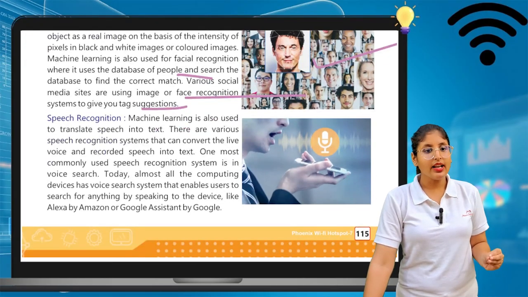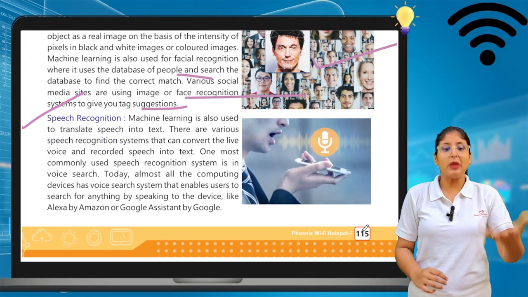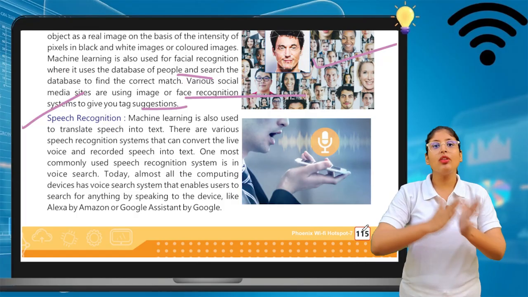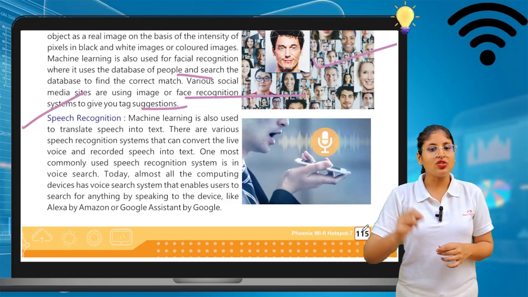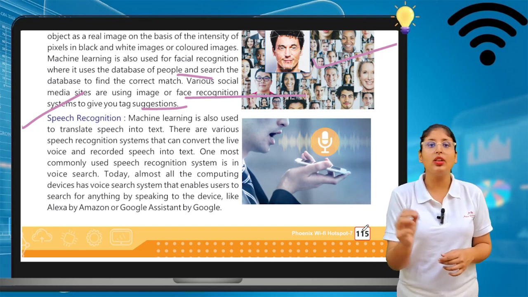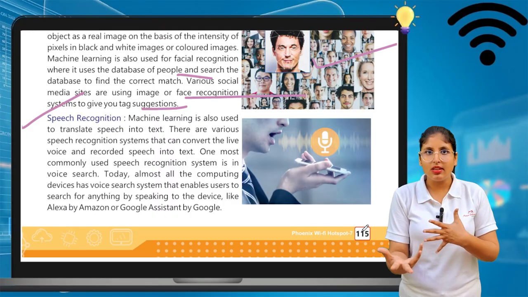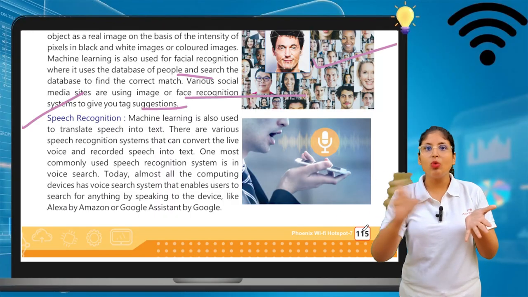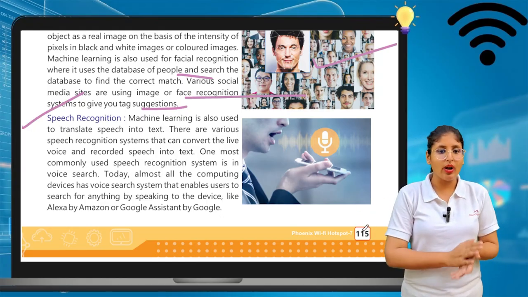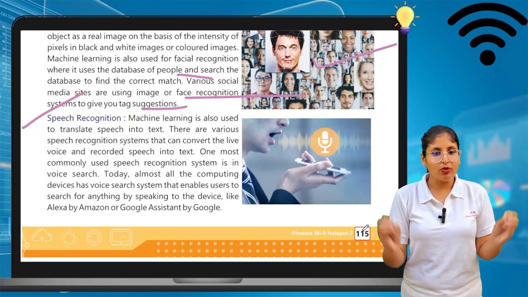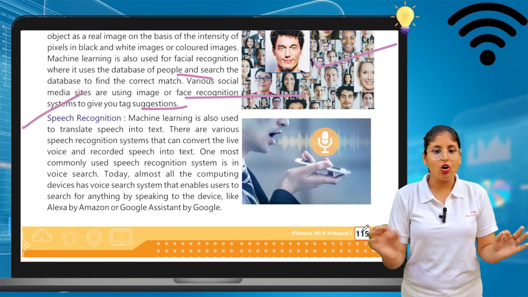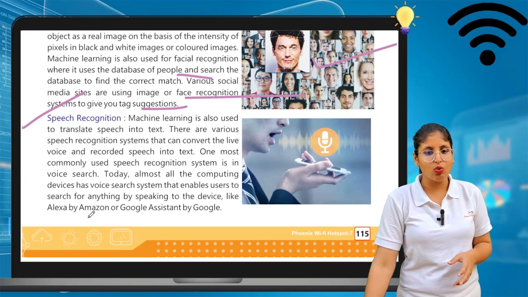Okay, third is speech recognition. Machine learning is also used to translate speech into text. There are various speech recognition systems that can convert live voice and recorded speech into text. Nowadays you just speak and they translate it into text form. One of the commonly used speech recognition systems is voice search. Today, almost all computing devices have a voice search system that enables users to search for anything by speaking to the device, like Alexa for Amazon and Google Assistant for Google.